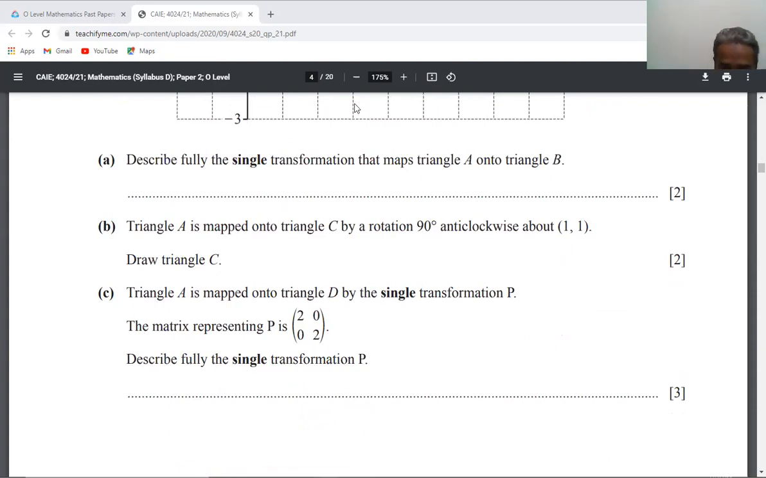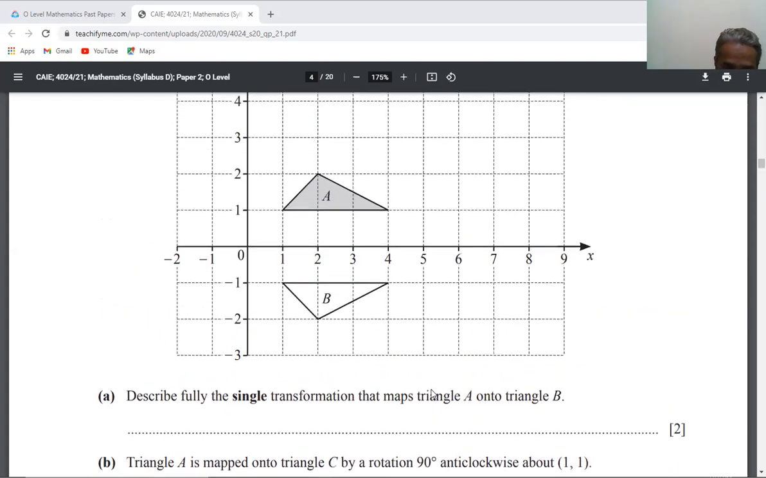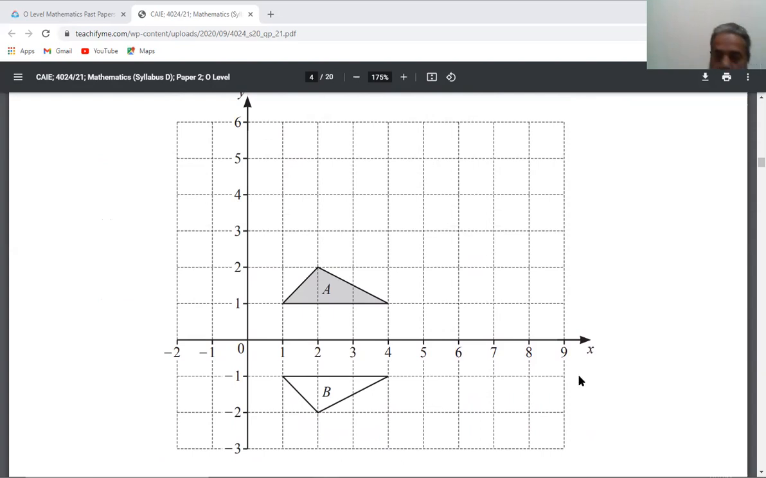Draw the triangle, or I will draw the triangle there. And then triangle A is mapped onto triangle D by a single transformation. So you can see this matrix. This is the matrix of enlargement. When the matrix is given, the center is always the origin. So this is enlargement and the scale factor is 2. I will write the answer here. First I will do the working on the graph and then I will come here.